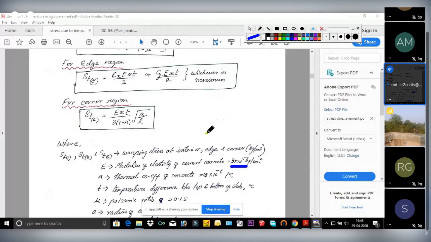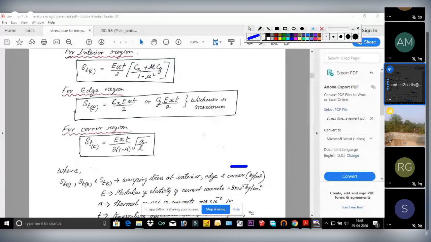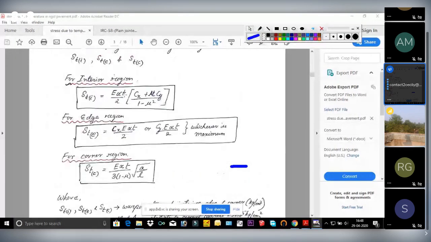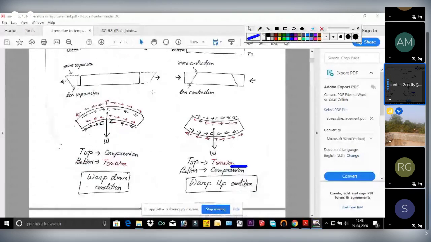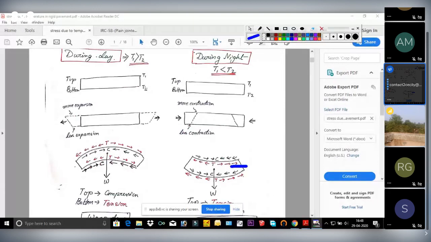Now this small t, as I already said, what is this t? This t is the difference between the top layer temperature and bottom layer temperature, T1 minus T2. Whichever is greater will come first, then minus the second one.